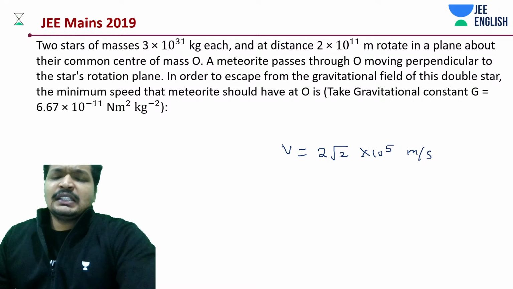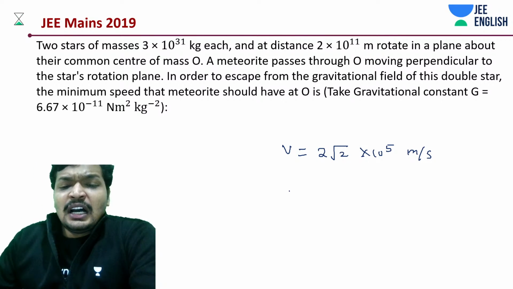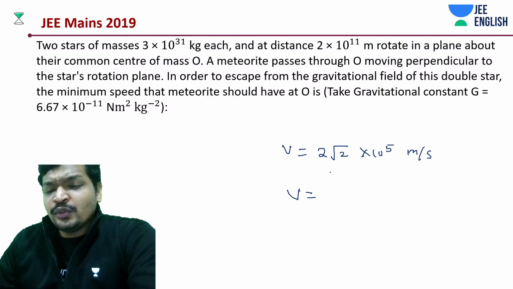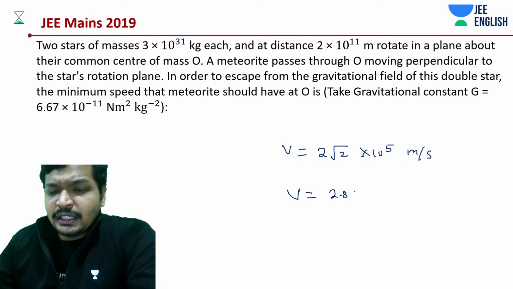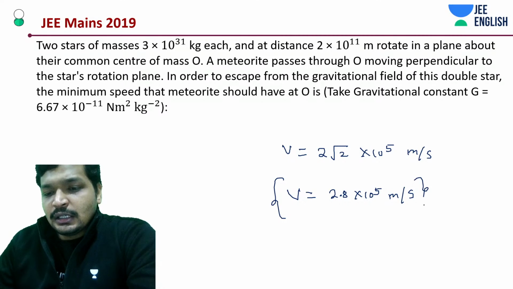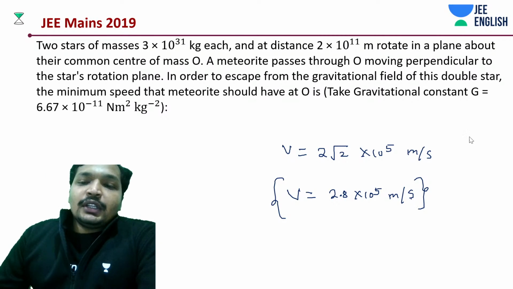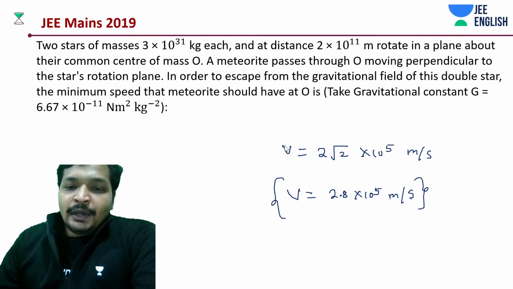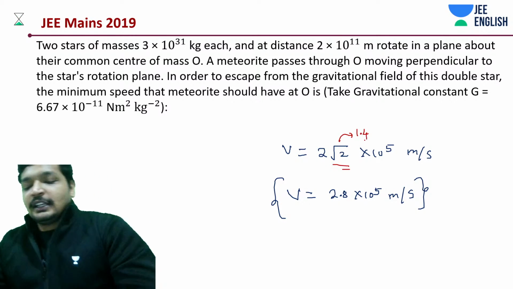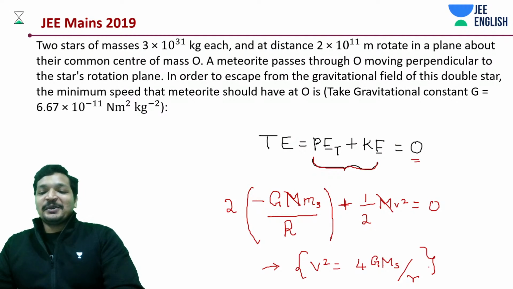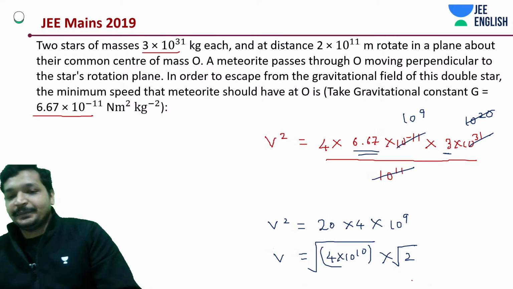Yes Devra, yes, do focus on this. So how much this comes out to be? 2 into root 2, 2 into 1.4, that's going to be 2.8 into 10 to the power 5 meters per second. End of the story. And you know, root 2 value, it's 1.4. Okay, I think that was like carryover mistake. It shouldn't have been square. It's basically to the power. That's it.